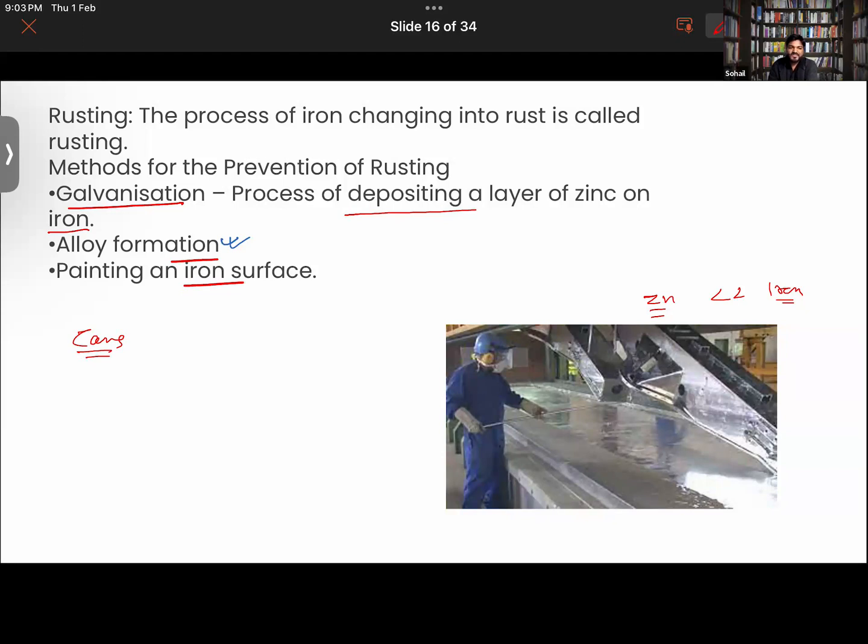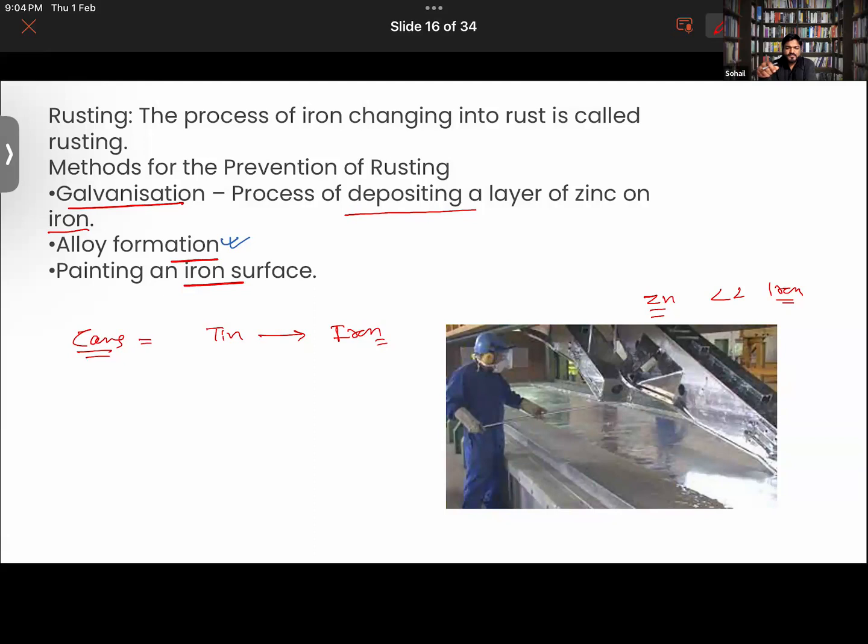We have galvanization. In cans, tin is plated over iron. So there is a coating of tin done over the iron in order to prevent it from rusting. Cans that you see, cold drink cans. We have other examples also.